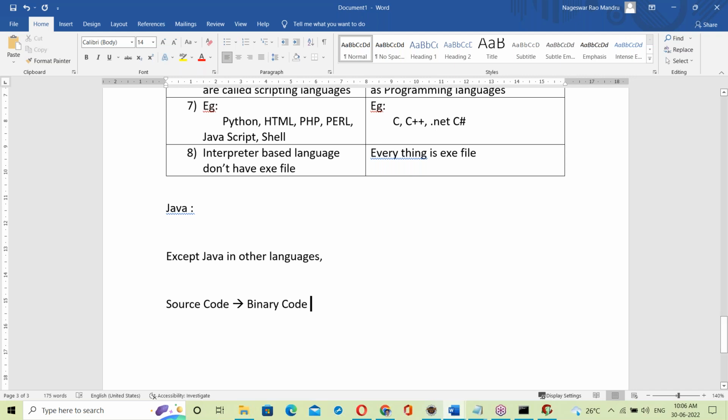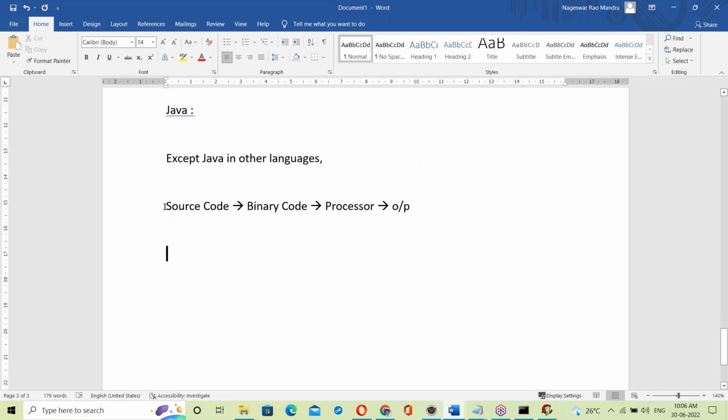That binary code is given to the processor. The processor takes that code and generates output. This is what happens in other languages, except Java.